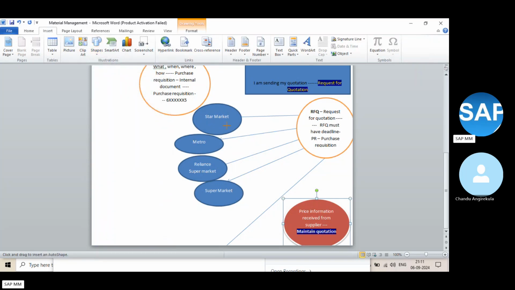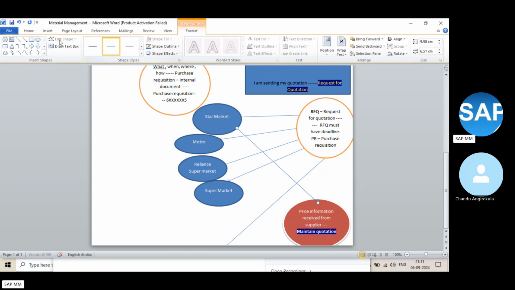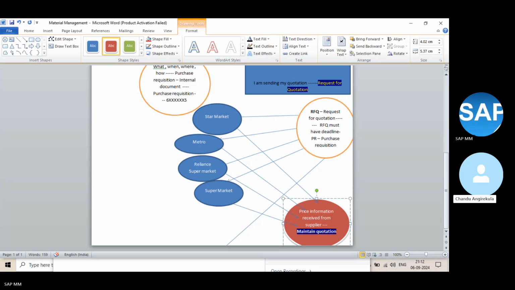Now the suppliers send all the price information to you. The price information you receive from the multiple vendors. So then, based on this information, what will you do? You are maintaining that quotation in the system, then comparing all these vendors. What is the best price? So what will you do in the maintain quotation? You are maintaining that price information.